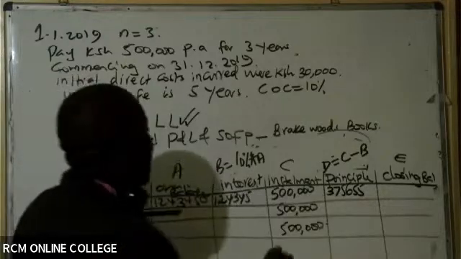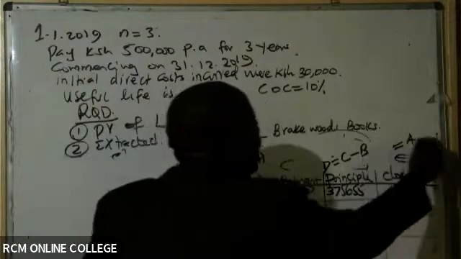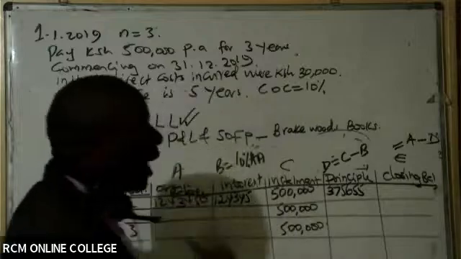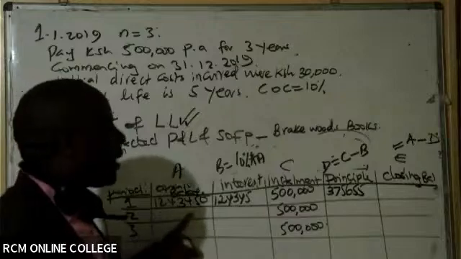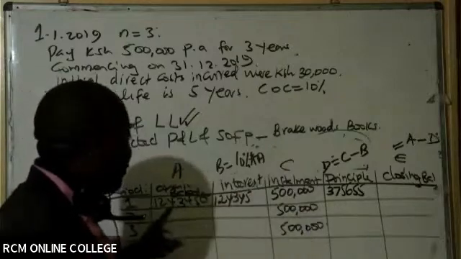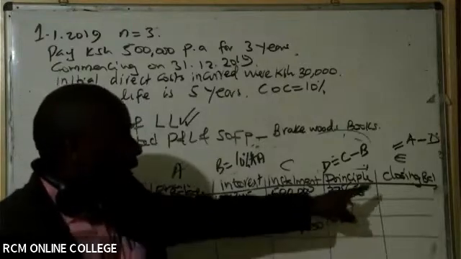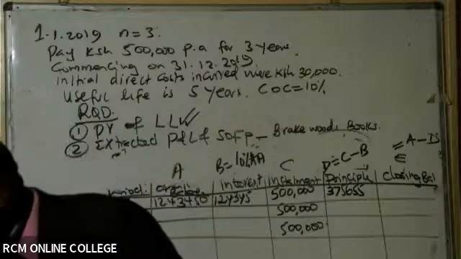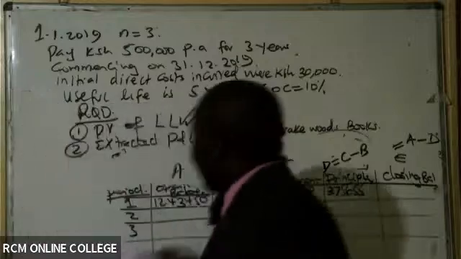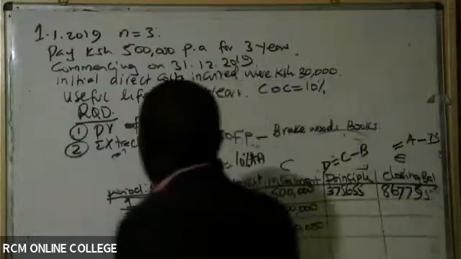So basically, to get E, you take A and subtract the principal, which is D. Is there somebody who can give me this closing balance? According to Bini, it is 867,795.